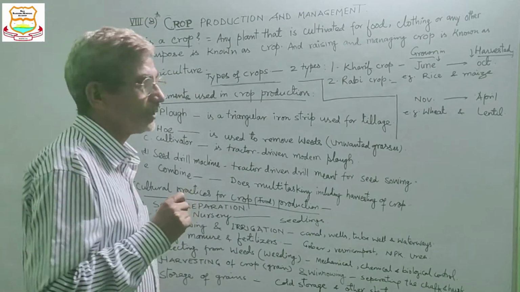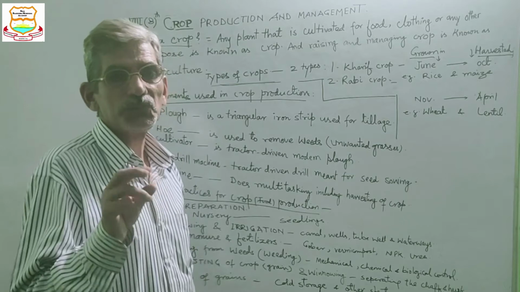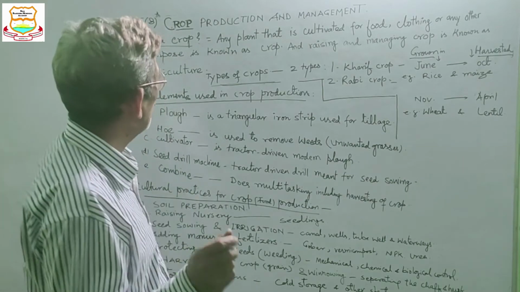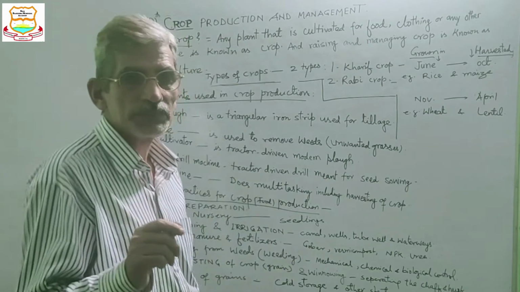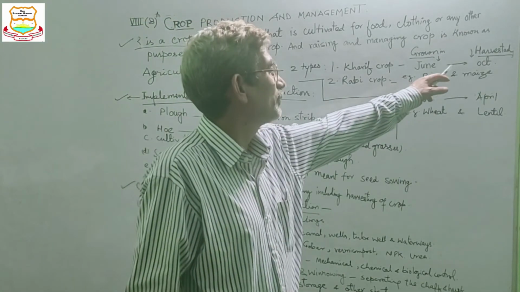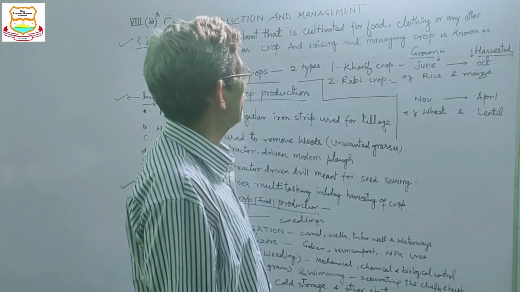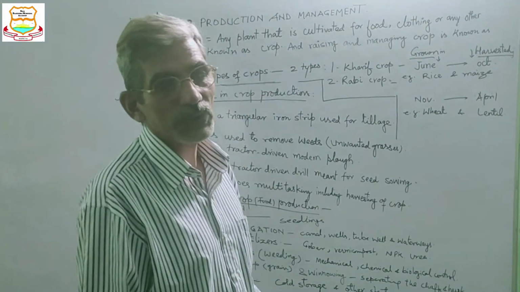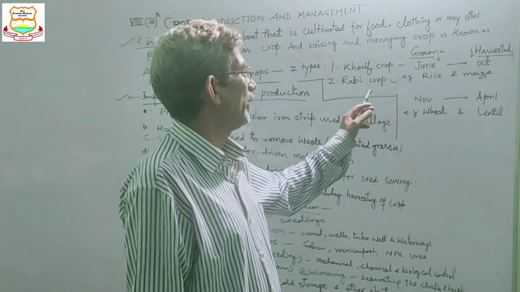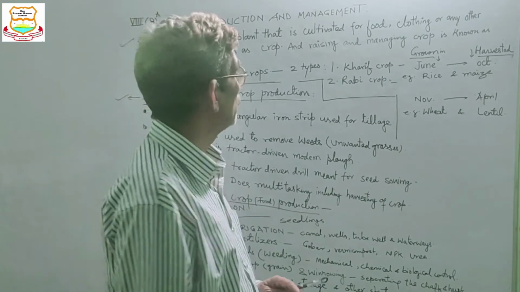In Indian agriculture, we have two types of crop. Number one is the kharif crop, which is grown in June and harvested in October. The staple crop examples of kharif crop are rice and maize.